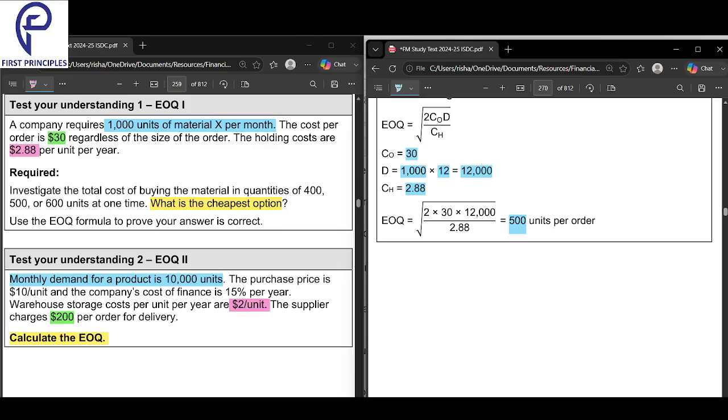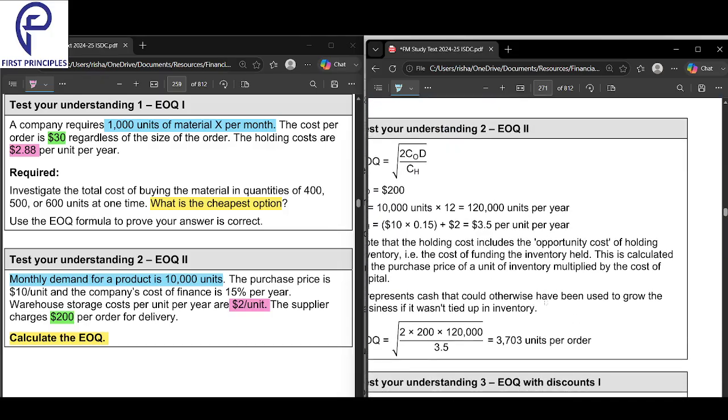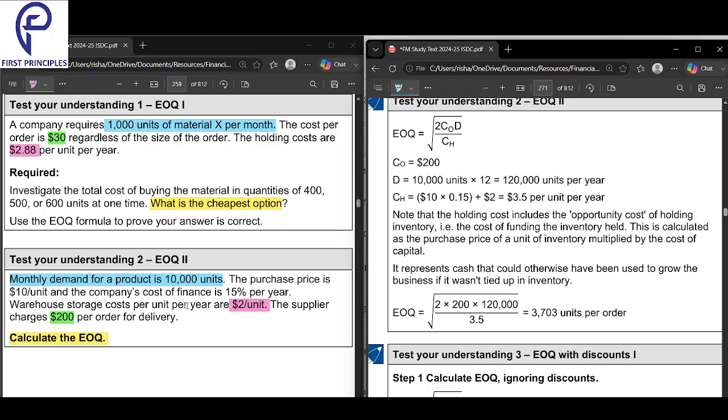In the next sum, same things, let's apply and see if we can get an answer. First we need 2, which will be as it is. Then we need CO, which we have identified as 200. Next we need demand. Demand is 10,000 per month, so for 1 year, 1,20,000.